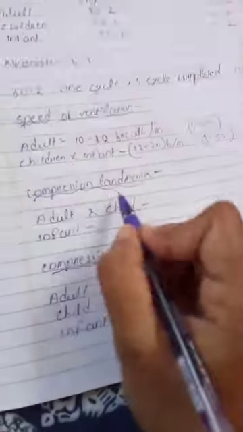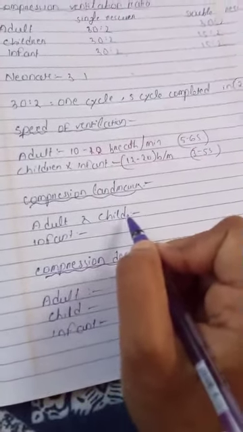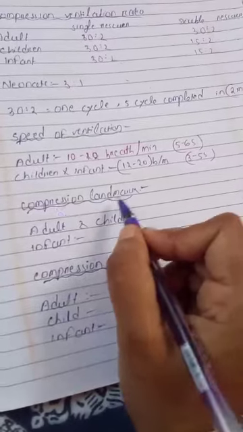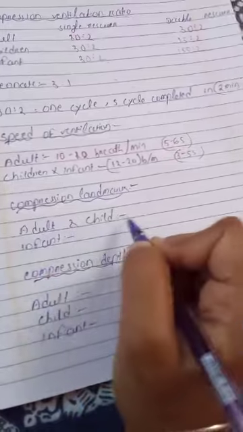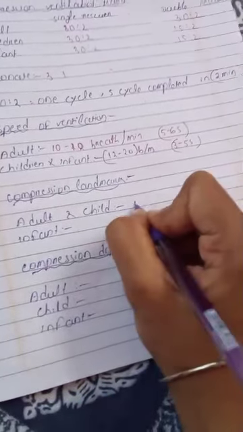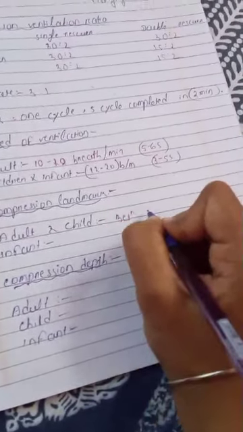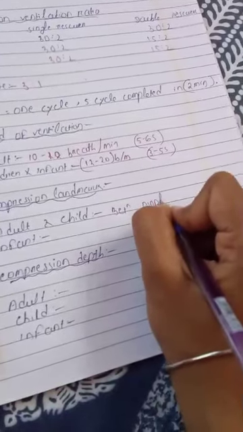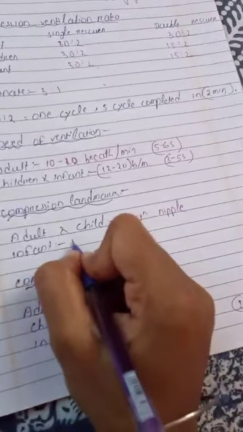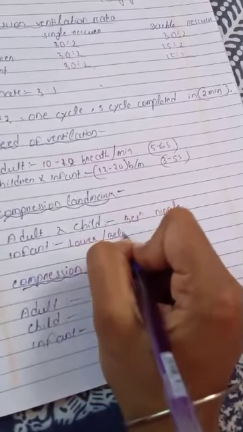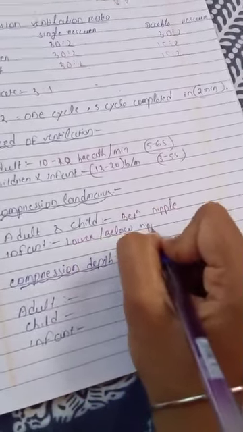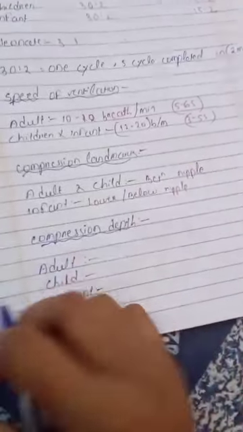Then the compression landmark. Actually the compression landmark is the lower half of the sternum, but in case of adult and child, the compression landmark is between the nipples, and in infant, just below the nipple line.